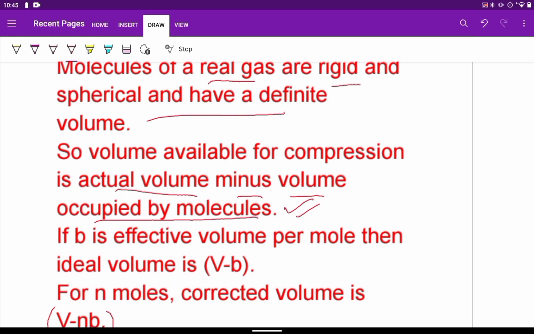So b is taken as the effective volume per mole. Then what will be the ideal volume? Because V is the volume which also includes the volume occupied by the gas molecules, that factor has to be subtracted. So the ideal volume will become V minus b.